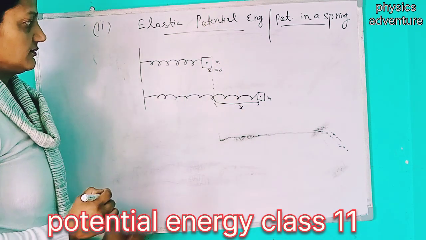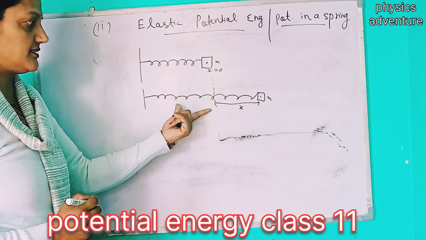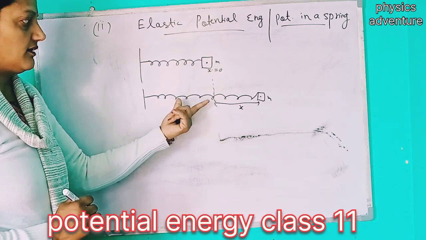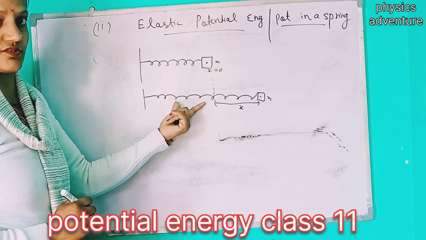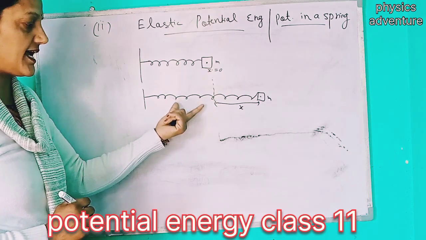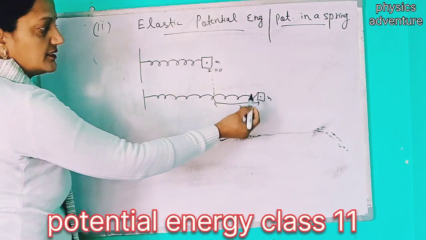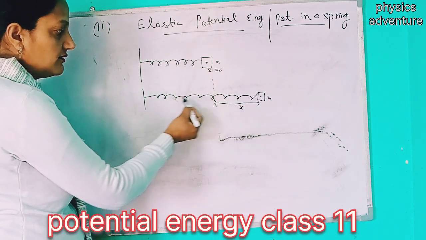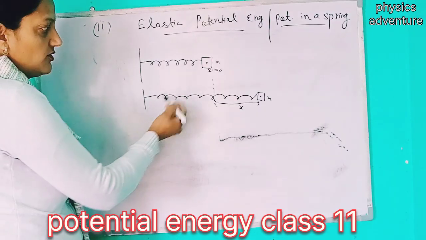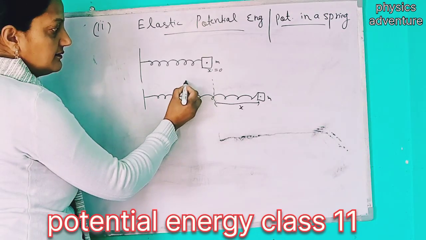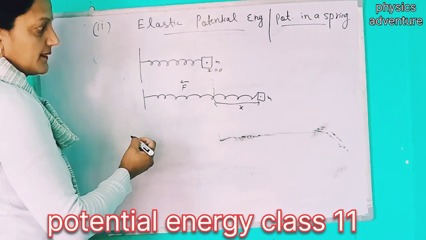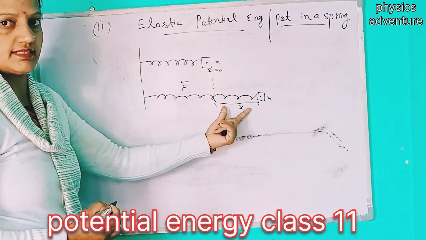Why? Because there is a restoring force, the force that brings the spring to its normal position. So the force is applied in the opposite direction to the displacement.